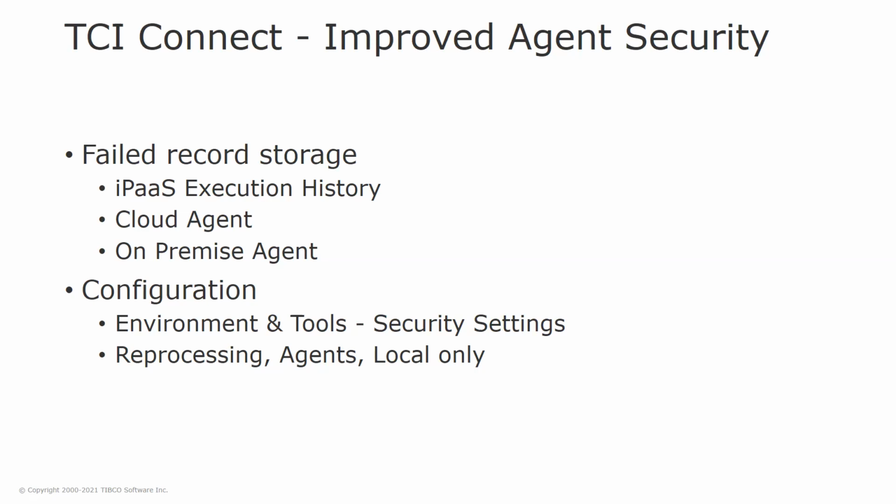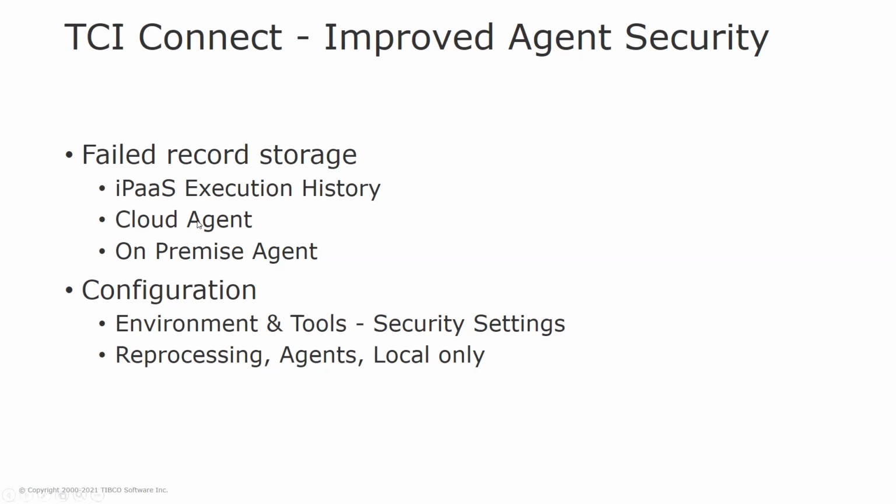Now, previously we had a flag which allowed you to not store it in the cloud, in the iPaaS, right? But it was still stored in the cloud agents. So if you don't store it in the iPaaS, then the agents have a cache database of these, and that's the data source that's used when you reprocess. So what we've done is we've given you a lot tighter control over where that's stored, so you can store it only in the on-premise agent, or only in the cloud agent, or in the iPaaS also, or you can store it nowhere.